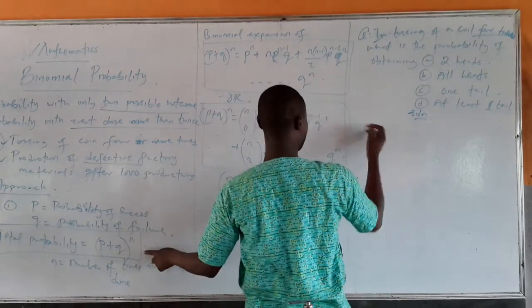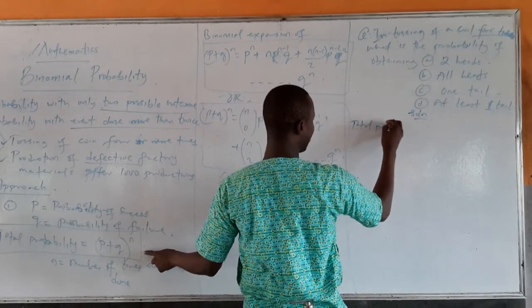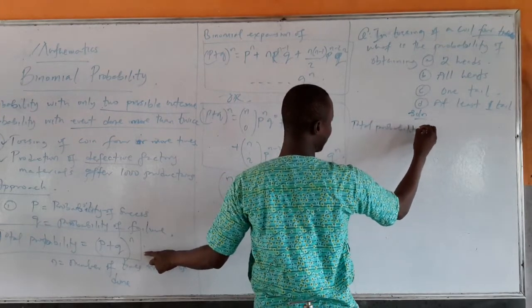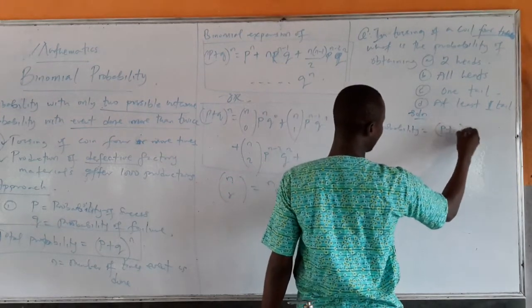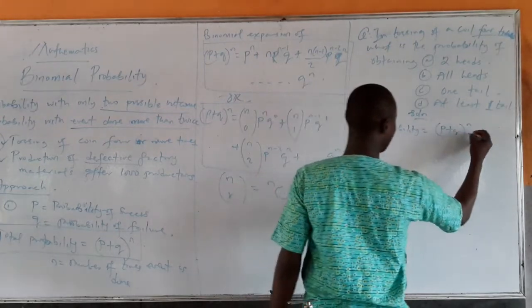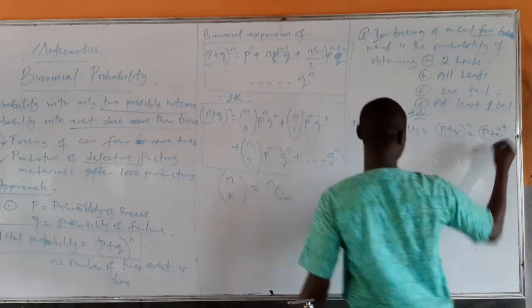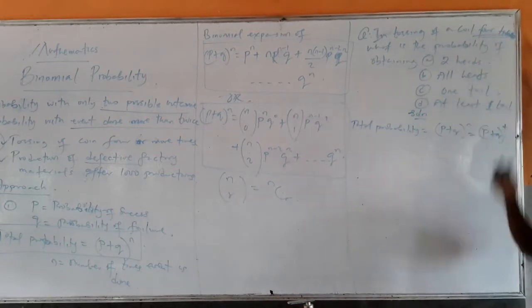Let's say the total probability. This is the total probability that could occur. Total probability will be (P + Q) raised to power n. That is (P + Q) raised to power 4. Why are we using 4? Because we are tossing the coin 4 times.